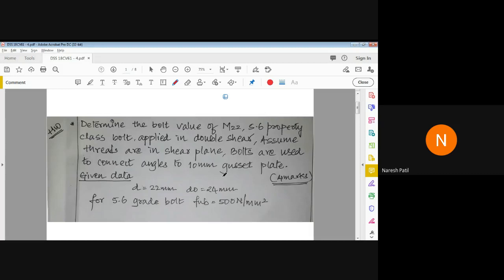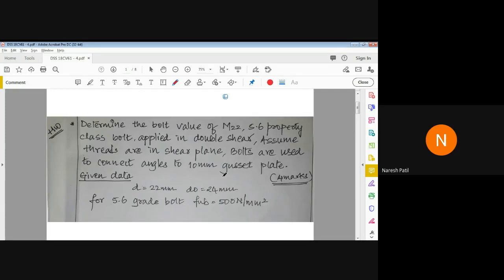Okay. So here the question is, you have to determine the bolt value, that is, the design strength of the bolt. For M22 grade bolts, and the property class of the bolt is 5.6. Okay, so we'll discuss one by one.